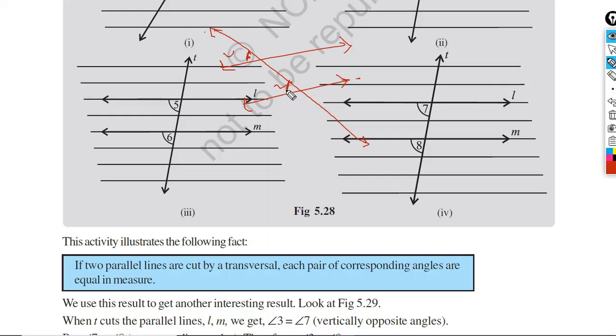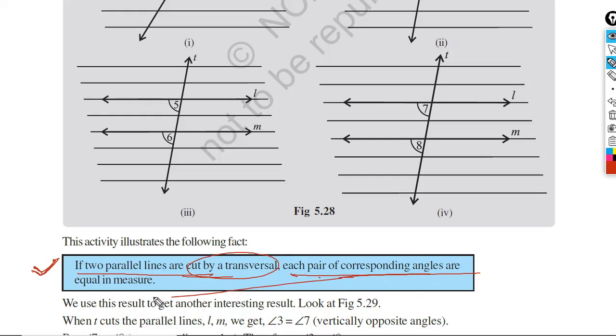Okay? So we can say corresponding angles are equal. Please write it down. If two parallel lines are cut by a transversal, each pair of corresponding angles are equal in measure. Pause the video and write it down.